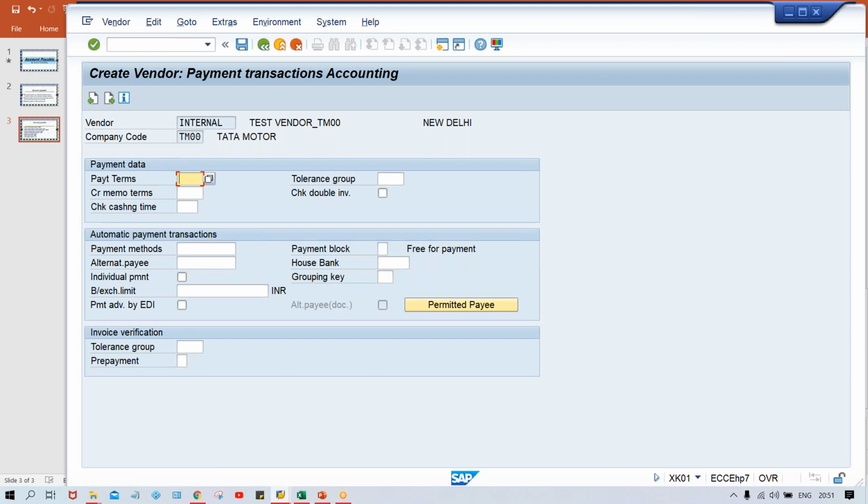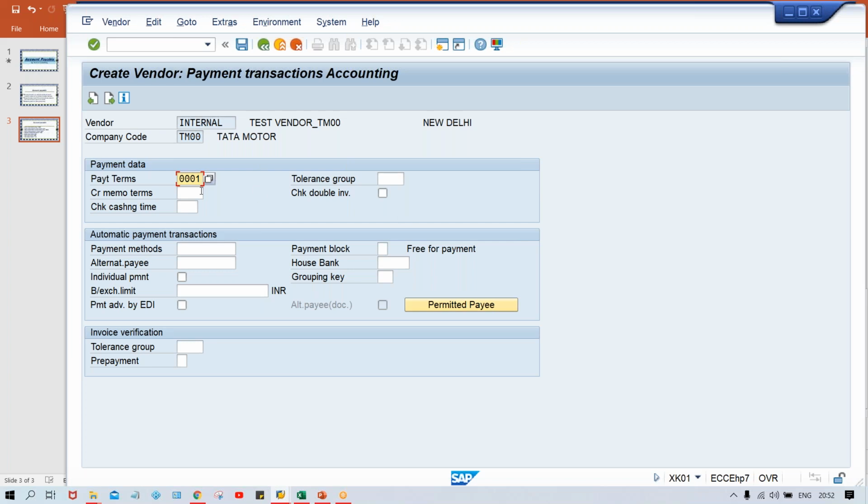Okay. Payment terms. I'm going to give a standard payment terms, guys. What is the logic behind this payment terms is going to be explained in next session. Okay, not in next session, guys. Next session means still we have not posted any invoices and all, right? So next session will be related to invoice posting. Then next will be related to down payment and all. After that, I'll explain this terms of payment. So anyway, in upcoming session, it is going to be explained, guys. Don't worry.